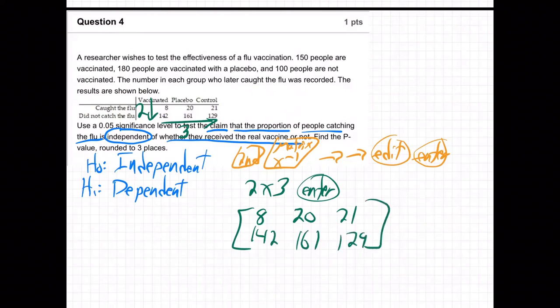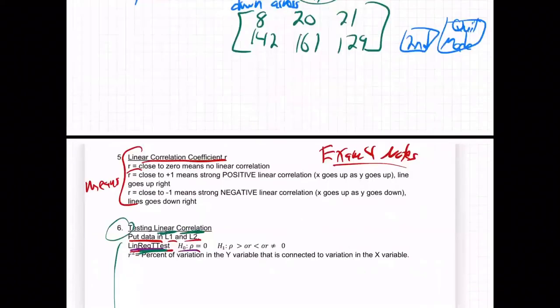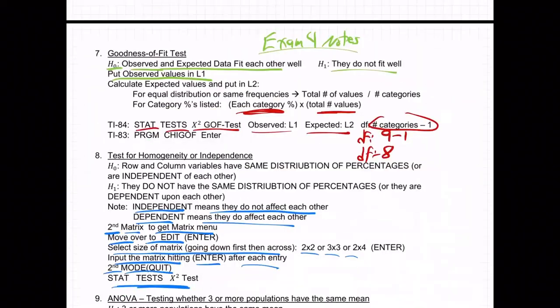So it's always down first. Notice when we put in the size of the matrix, the first number is the down, and the second number is the across. Down 2, across 3. All right. So it's 2x3. Put those in there. I'm doing mine right now. And when you're done with that, hit second, mode, quit to quit out of that. All right, that's what the notes say.